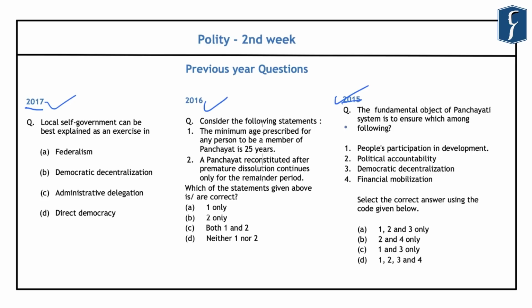And in the year 1957, a committee was formulated by the Government of India, known as the Balwant Rai Mehta Committee. This committee recommended the establishment of the scheme of democratic decentralization in the context of developmental planning in India at the grassroots level. And thus the Panchayati Raj institutions were conceptualized for the first time as a system of rural local self-government. These were entrusted with rural development. And further, they were provided constitutional status through the 73rd Constitutional Amendment Act of 1992.